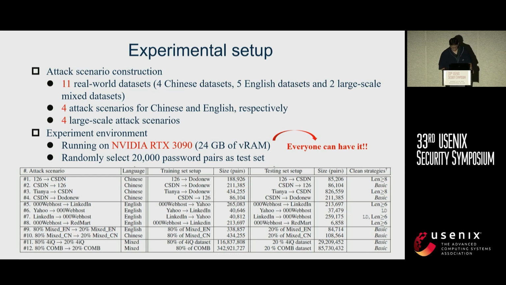And to make sure our experiments are reproducible and that all normal attackers can use this method, we run all our experiments on an NVIDIA 3090, and everyone can have it.